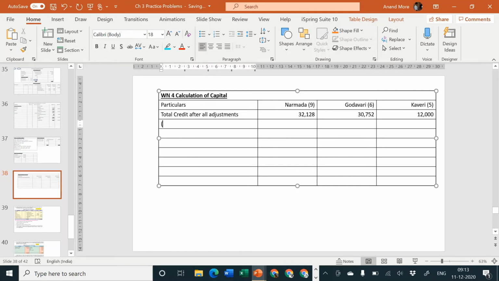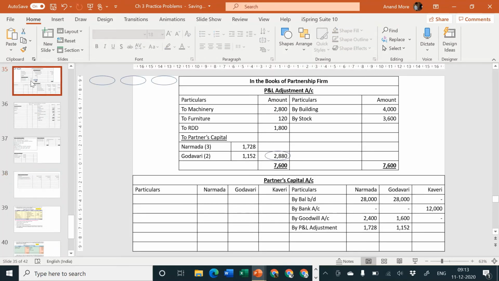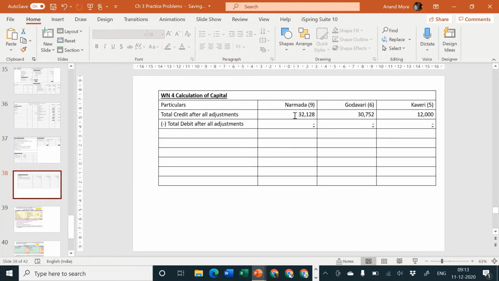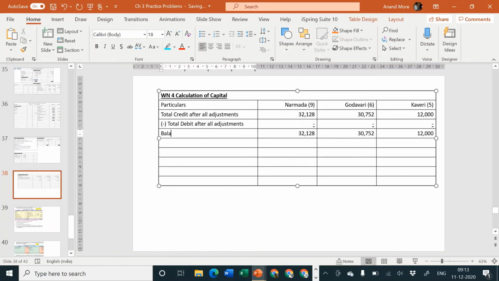Next is less total debit after all adjustments. And if you have seen the capital account properly, you will come to know there are no debit adjustments at all, because nothing is withdrawn and no other debit is appearing, because there is no loss in revaluation also. So I can say debit is 0. Whatever is the total of credit, that itself becomes the balance. So for me it is easy to copy and paste. You will have to write it down. Remember, I'll call it balance after all adjustments.